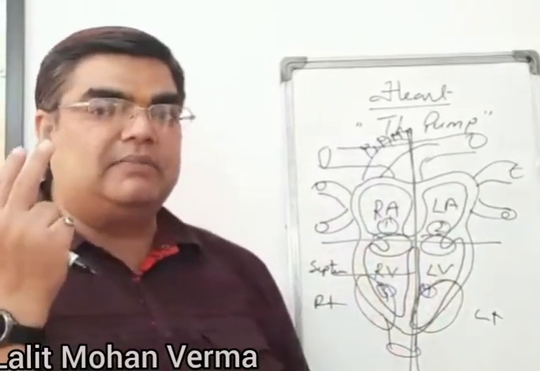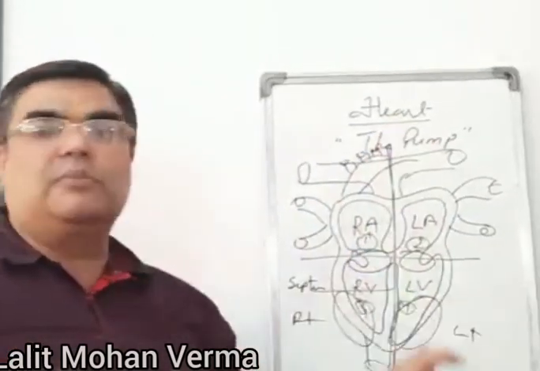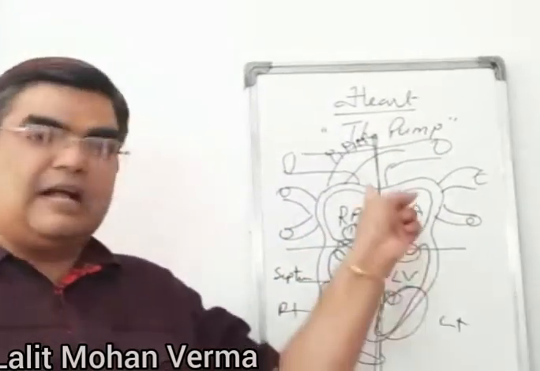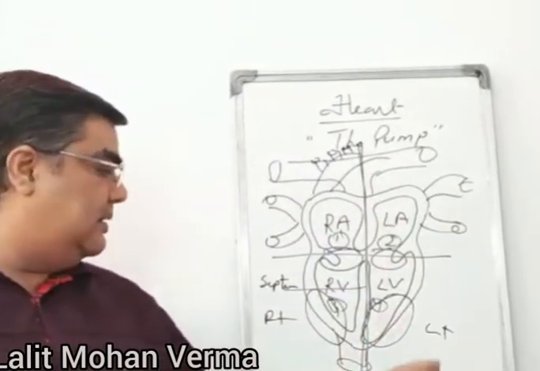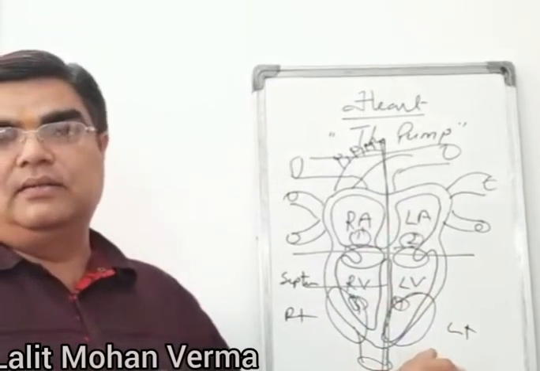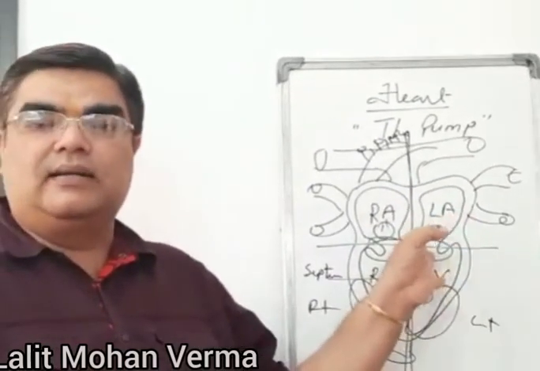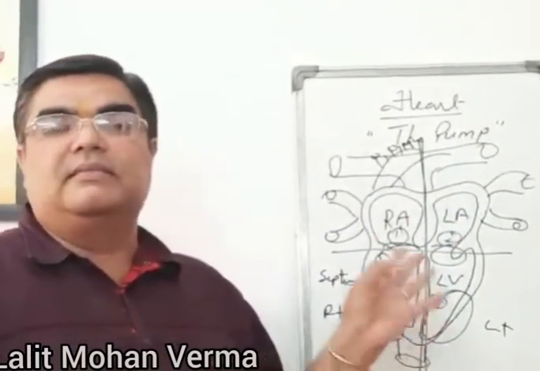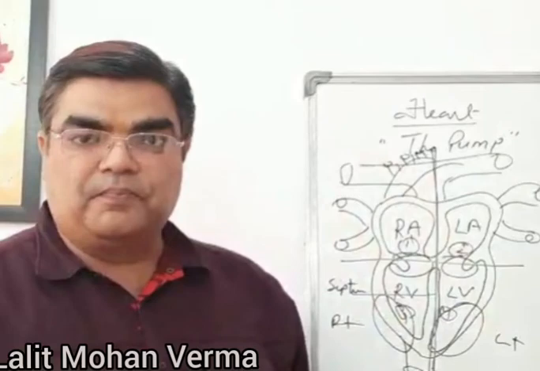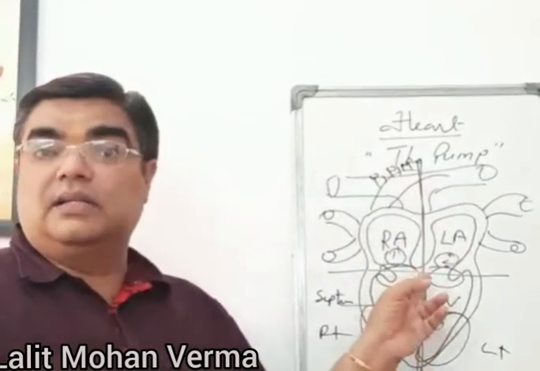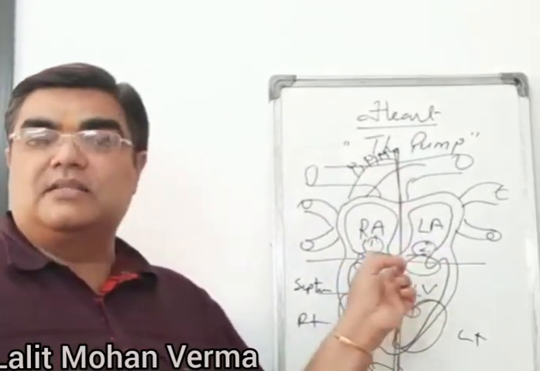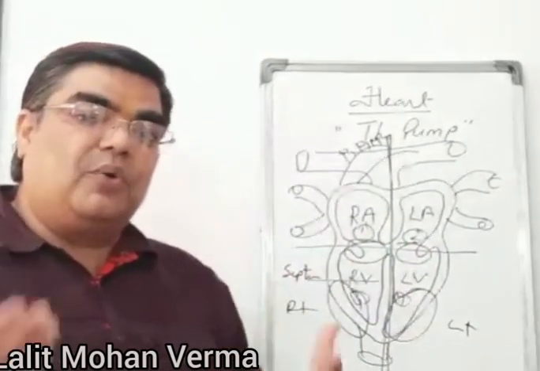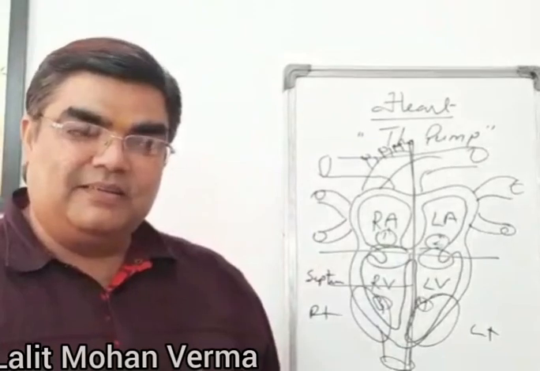So two things must be clear: there is a need for the separation of oxygenated and deoxygenated blood, so there is a septum between them, and the walls of the ventricles are thicker than those of the atria. Why? Because they have to pump the blood with greater force. And last but not least, there is the presence of the valves to prevent the backward flow of the blood. Okay.